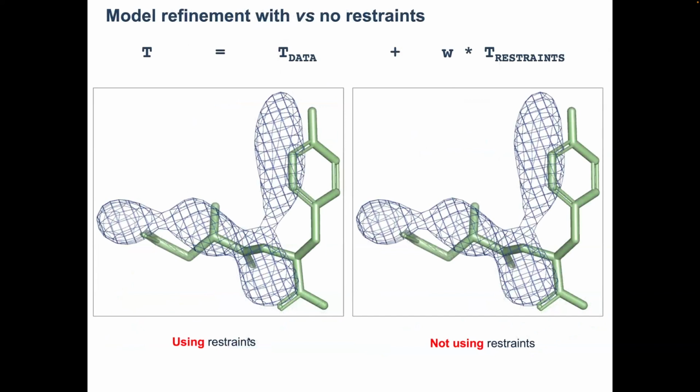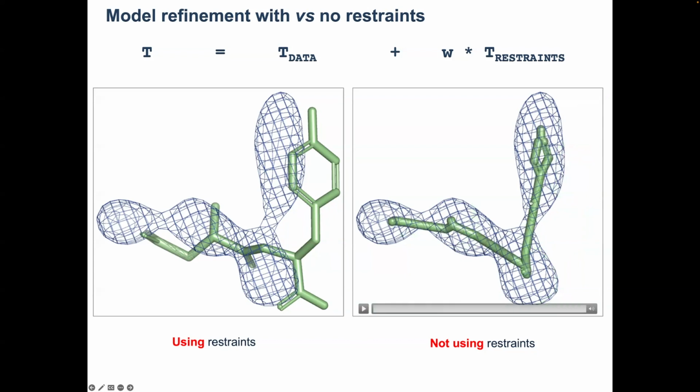And again, just to convince you even more, this is an illustration of refining with and without restraints. If we don't use restraints, and we want to refine this model into this map, if we just eliminate this term, this is what's going to happen. The atoms are going to rush into the density.